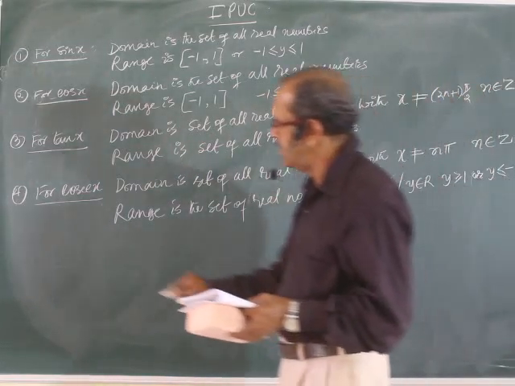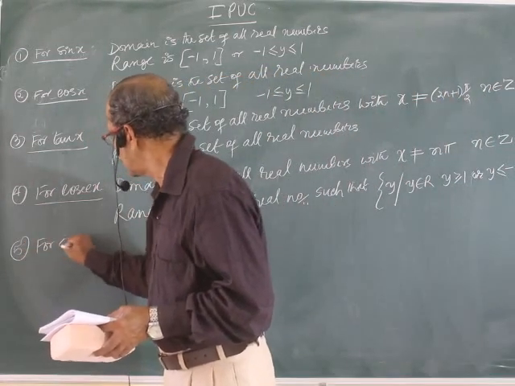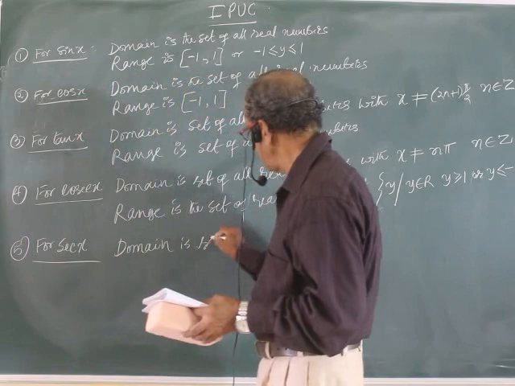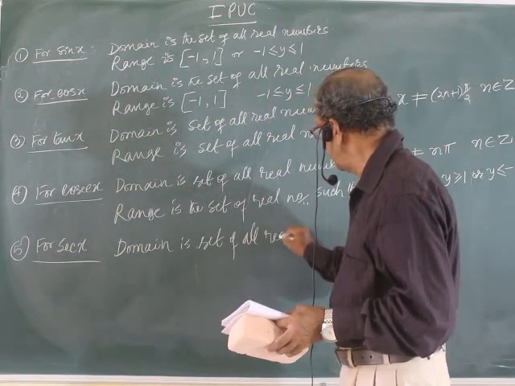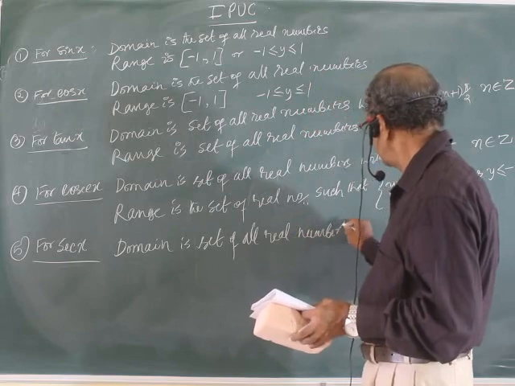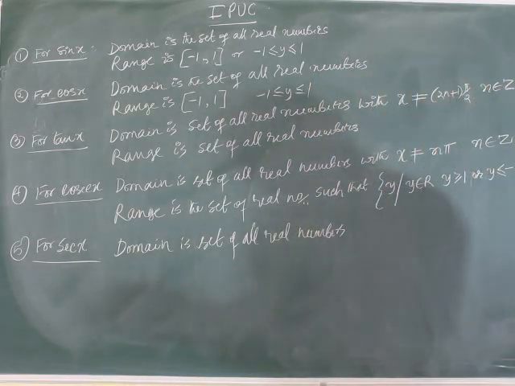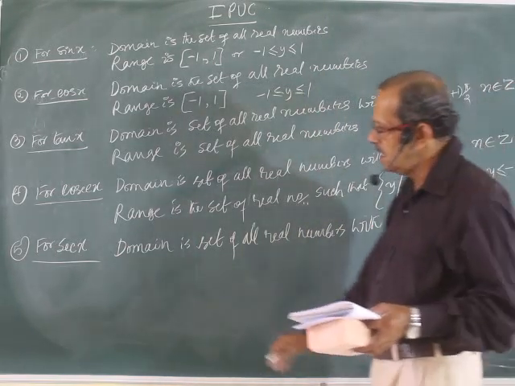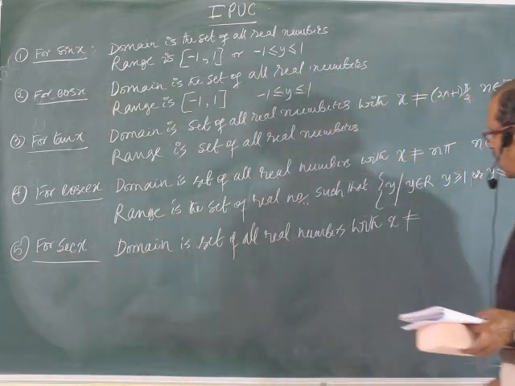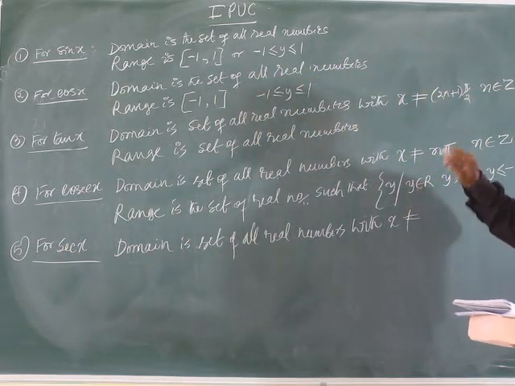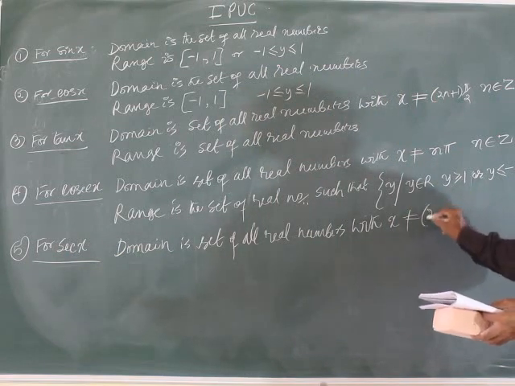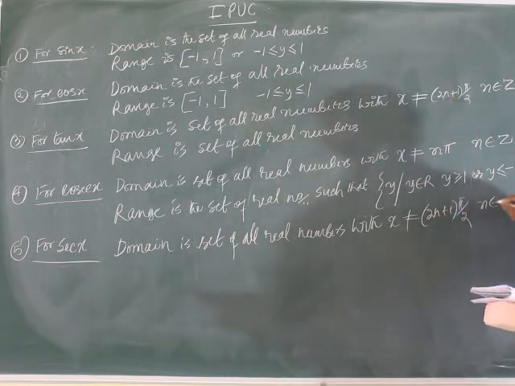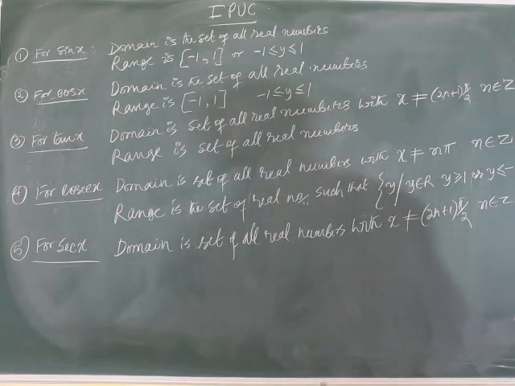Write the range correctly. Fifth one, for secant x, domain is the set of all real numbers with x not equal to, because secant is the reciprocal of cos. Cos must not be equal to 0, which means x should be different from (2n+1) pi by 2, n belongs to Z. Cos is different from 0 there.